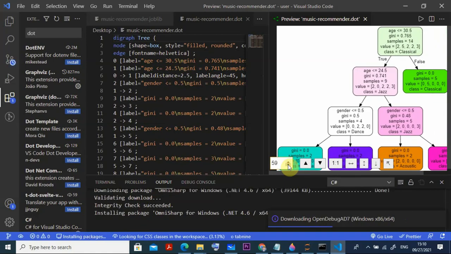Now you can clearly understand, if the age group is less than 30, and then if it is less than or equal to 20, they are going for jazz, if it is a boy. If it is girls, they are going for maybe some classical. You can see gender, what I am telling you, that the gender is less than 0.5 means it is 0, that is female. Then in other cases it is boy. You got it now. So in that case, for the boys in that age group, what they are interested in, it will recommend for you, and for the girls in that age group, it will recommend for you.